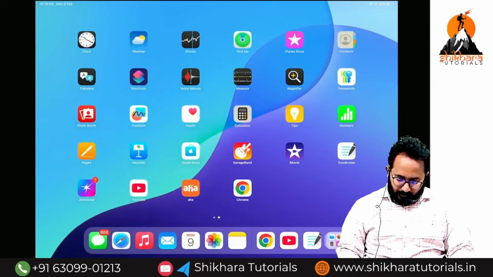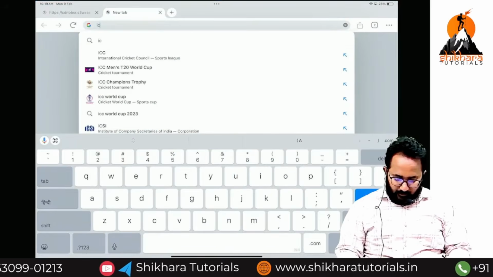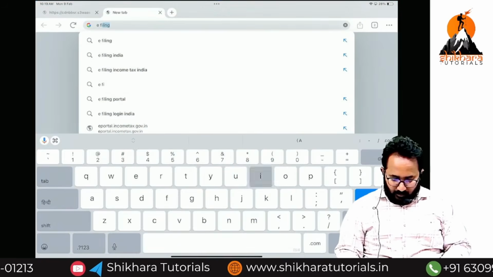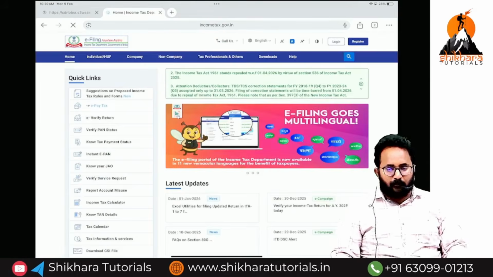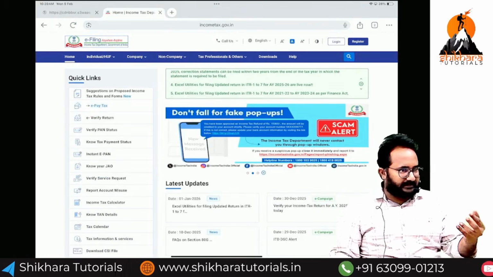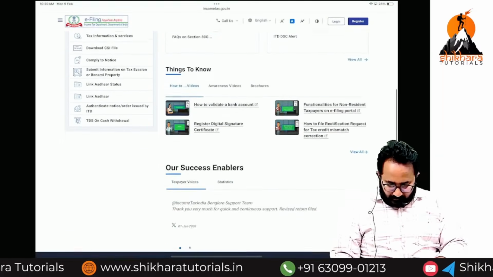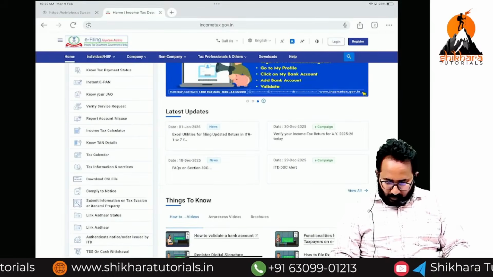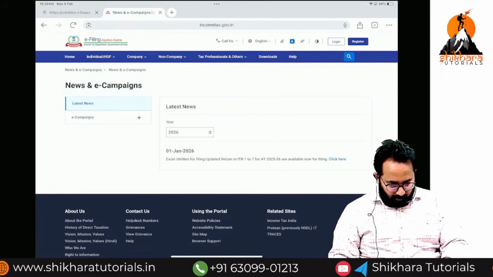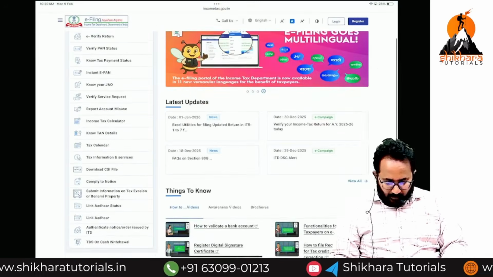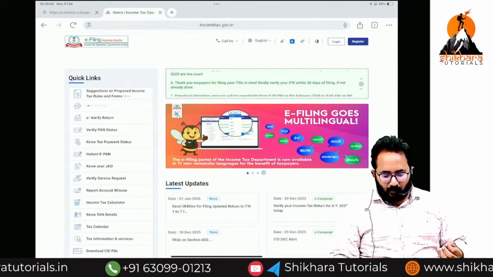Next, if you observe, we discussed everything about the sources or components: Income Tax Act 1961, rules, and next, circulars as well as notifications. Now you can observe the latest updates they have given on the income tax website. You can check all the notifications and all the circulars they have given.